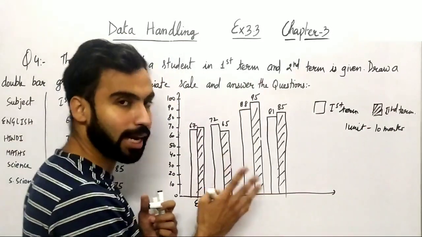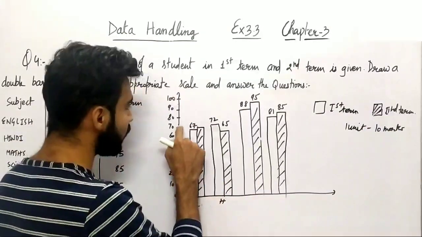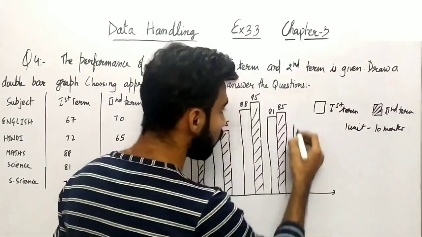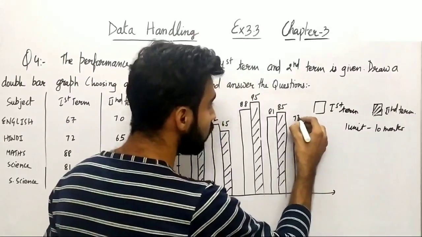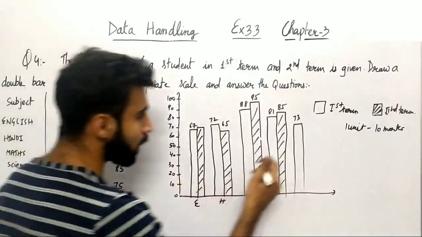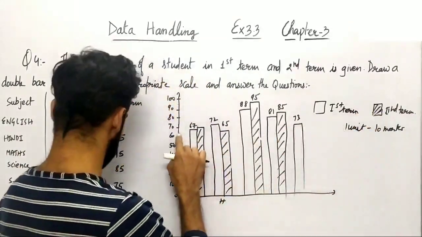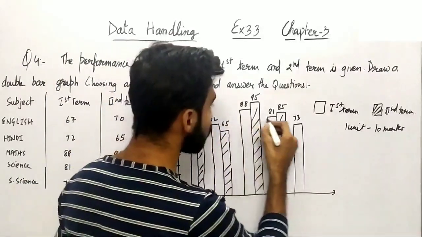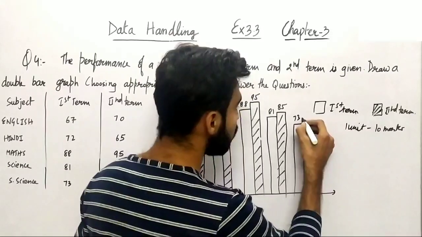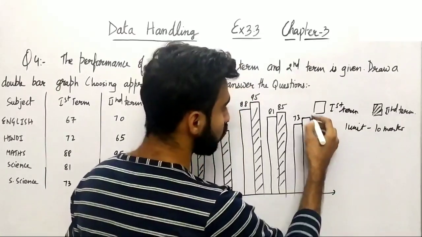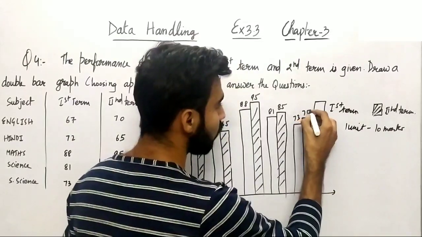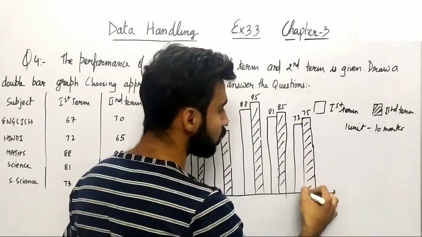So that is 73 and 75. So where is 73? Just above 70, right? So let me take it here. Right, so this is 73, and finally 75 of second term, so that should be lined. So 75 is in between 70 and 80. Let me trace it down. It will be somewhere here, right? Now let me correct it. Finally it is 75 and lined because it is of second term.